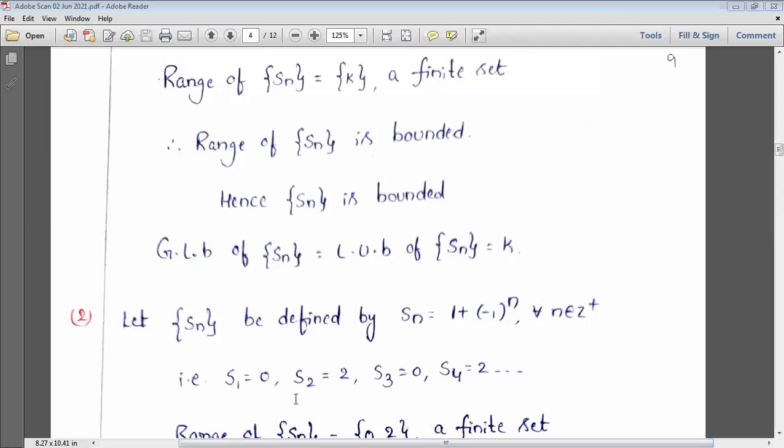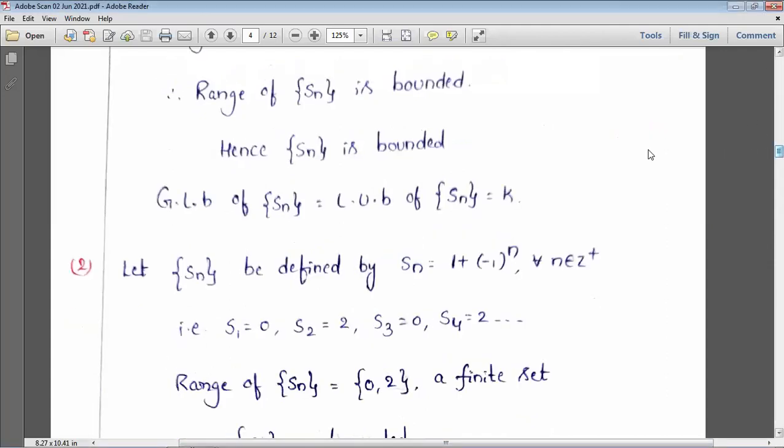This is the range. In that, is the sequence bounded or not? Is this sequence bounded or not? Anyone? Bounded means bounded above has to exist and bounded below also has to exist. Do they exist in that, bounded below and bounded above?